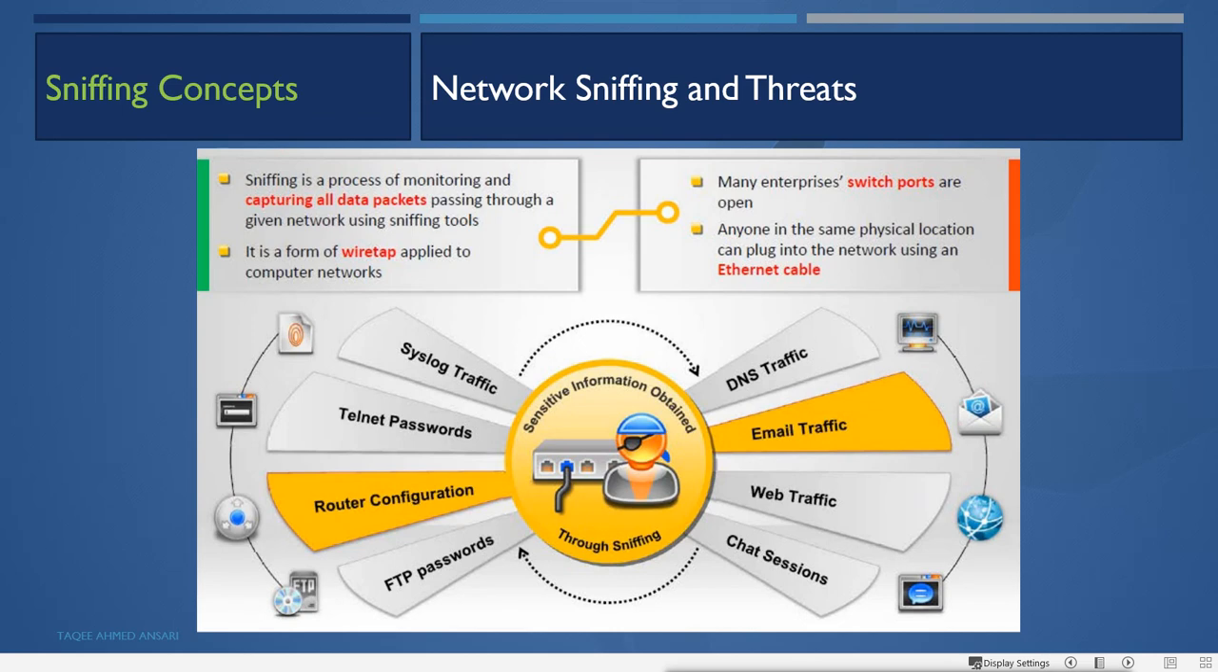Now, to do the sniffing, we have to be in the same location. For doing the sniffing, first we have to be on the location, then we can do the sniffing. Sniffing is like coming in between the server and the client and trying to get the data from it.